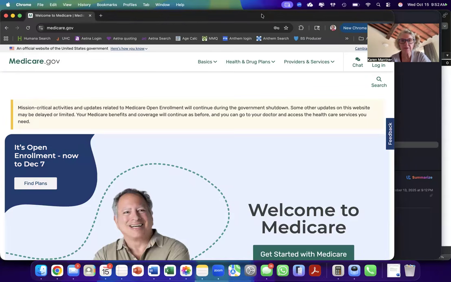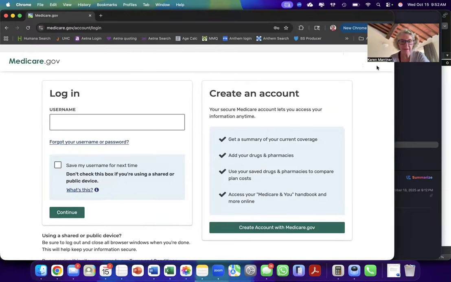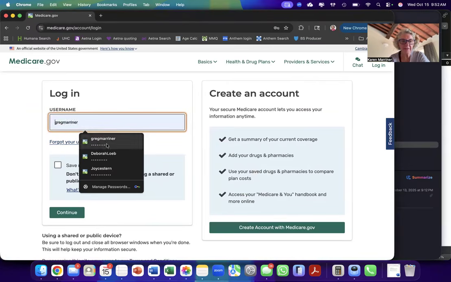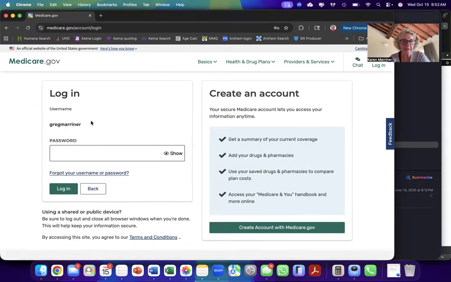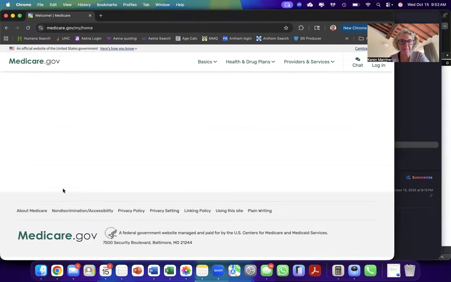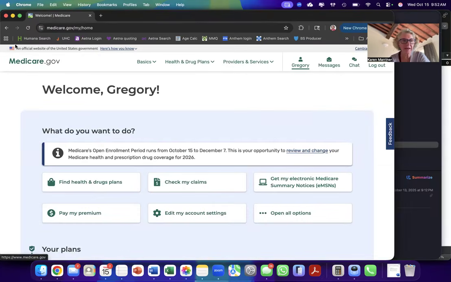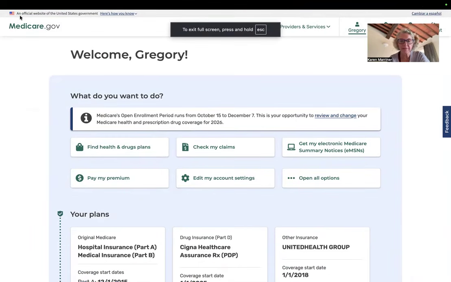I have navigated to medicare.gov. You can see right here. So come to medicare.gov, log in. I'm going to log in as my husband because I am going on Medicare next year. Can't wait. So I'm logged in as Greg. And the first thing you'll see is that medicare.gov is now kind of open for business. This is the annual enrollment period user interface for medicare.gov.